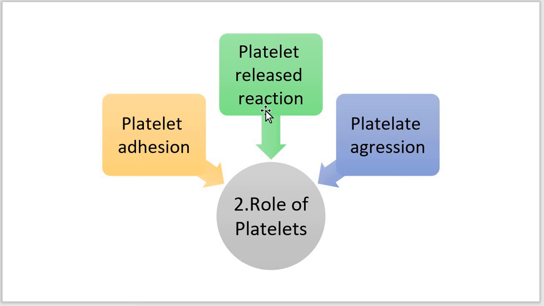After activation, the platelet cells release granules to the exterior, and these granules are of two types. The first is the alpha granule and the second is the dense body. The alpha granules contain fibrinogen, fibronectin, platelet-derived growth factor, platelet factor 4 and cationic proteins.